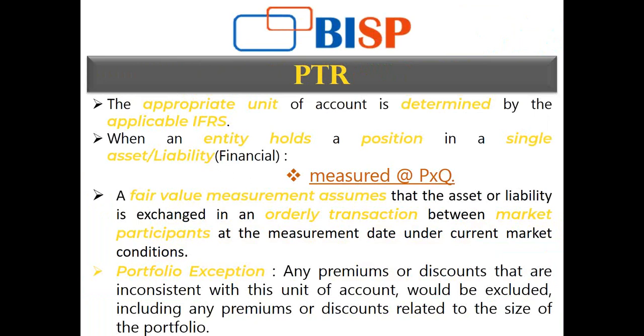Now some of the companies actually believe that the portfolio exception that is there in IFRS 13 specifies that the unit of measurement for any financial instrument within the portfolio, meaning any share or any asset within the portfolio, is the net exposure of the identified group to a particular risk, and not the individual instrument within the group, which represents the new unit of account.